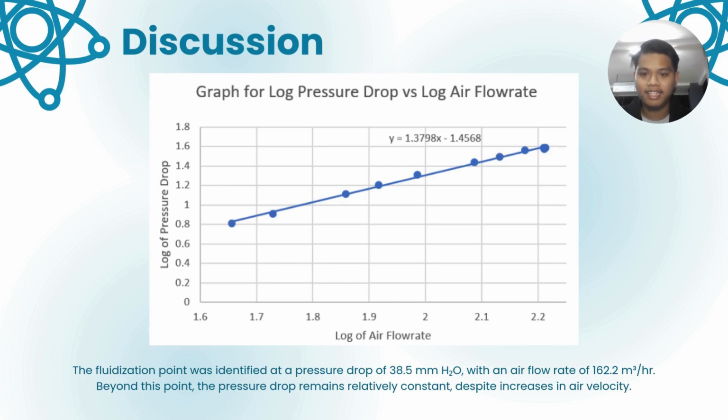From the graph, the relationship between airflow rate and pressure drop was plotted on the logarithm scale. The graph shows a steady increase until it reached a plateau, indicating that the graph already reached the fluidization point. The fluidization point was identified at a pressure drop of 35.5 mm of water with an airflow rate of 162.2 m3 per hour. Beyond this point, the pressure drop remained relatively constant despite the increase in air velocity.